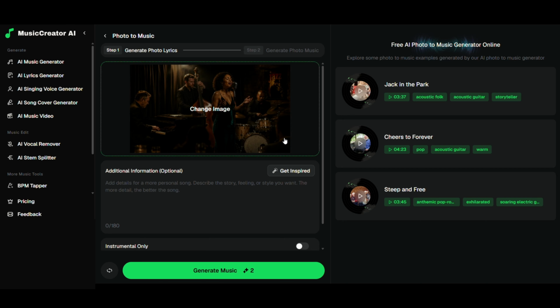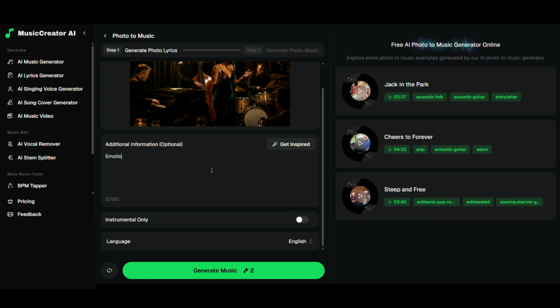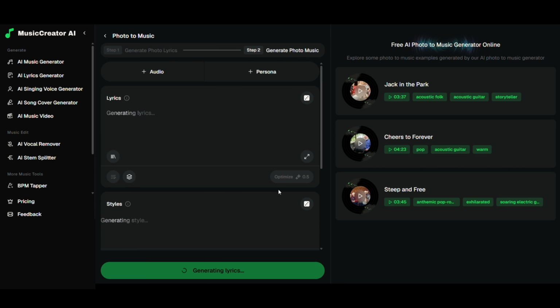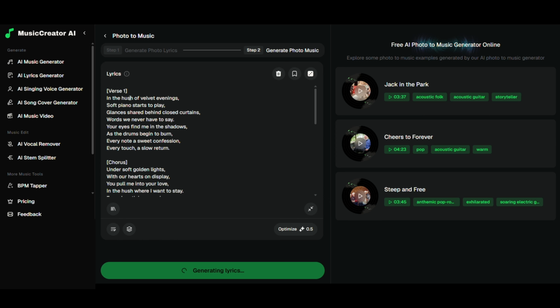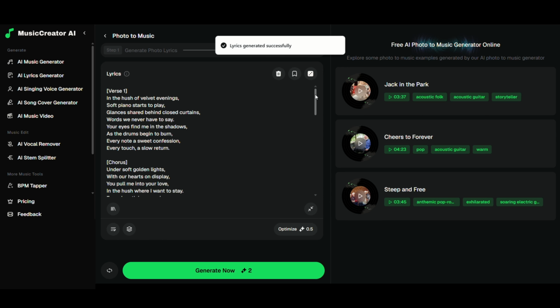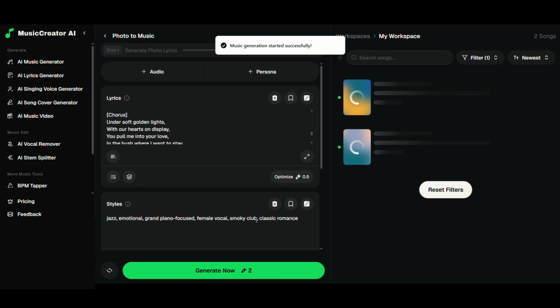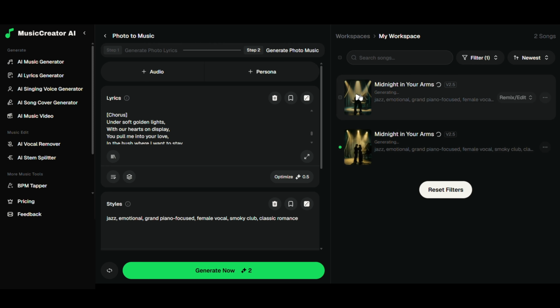From here, we can add a few extra details, like what we want the song to be about and which language it should be in. Once that's done, we simply click Generate Music. Within a few seconds, the AI generates the lyrics automatically. Of course, you can edit or rewrite them however you like. After that, just click Generate Now, and the AI starts creating the music. It only takes a short moment. When it's finished, you can listen to the different versions, pick your favorite one, and that's it. It's honestly that simple, and a really impressive tool.